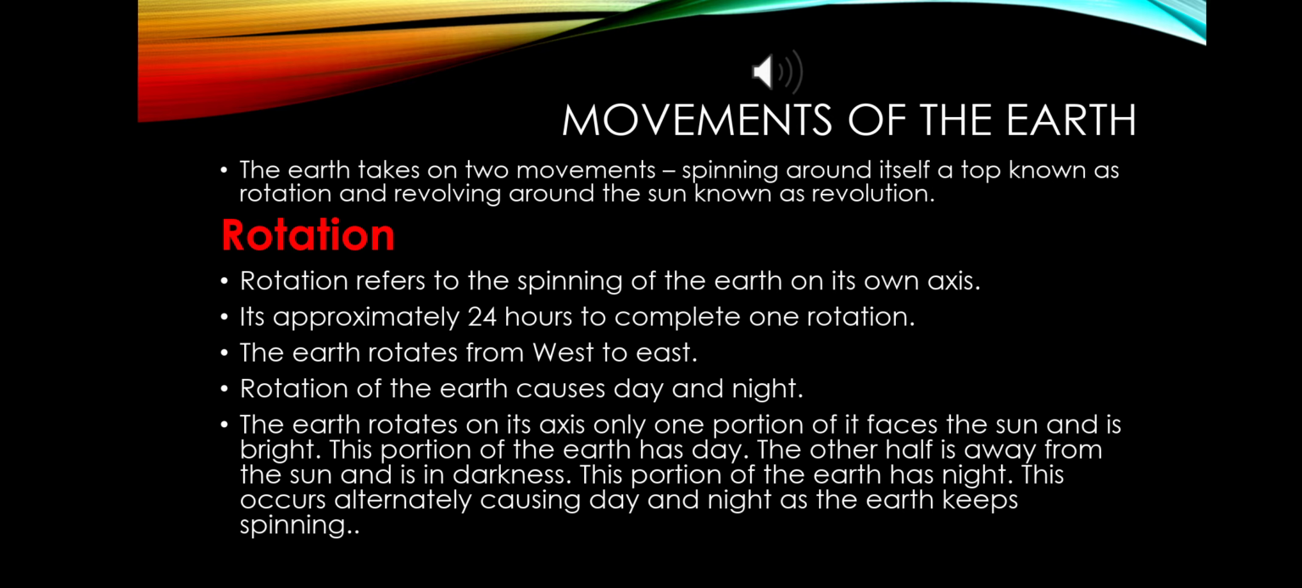When the earth rotates on its axis, only one portion faces the sun, and that is bright. So this portion of the earth has day. The other half is away from the sun and it is dark. So this portion of the earth has night. Day and night occur alternately as the earth keeps spinning.